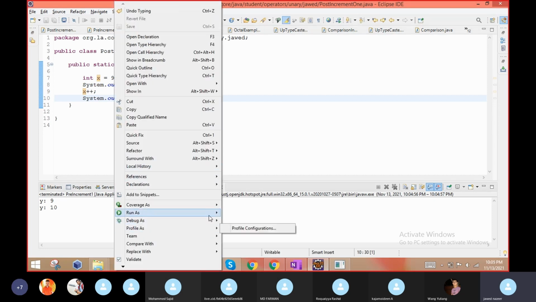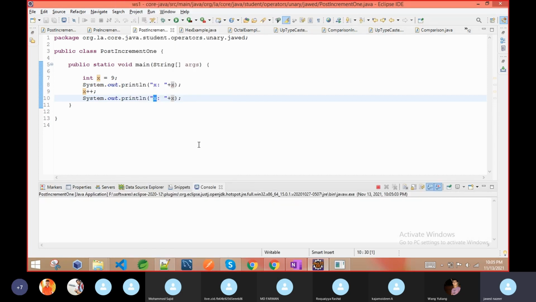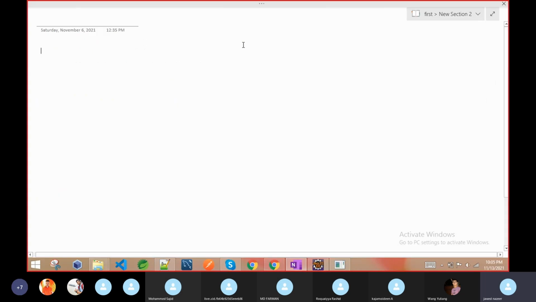So now I have to go and run as Java application. Both are behaving the same. If you see post and pre-increment, we will see the difference between pre and post. The same applies for the decrement operator. They just decrease the value, both.